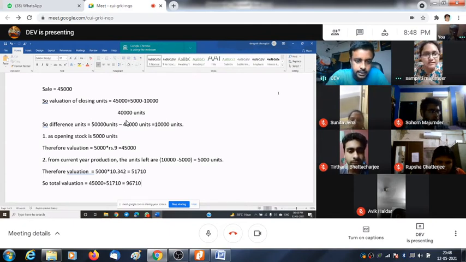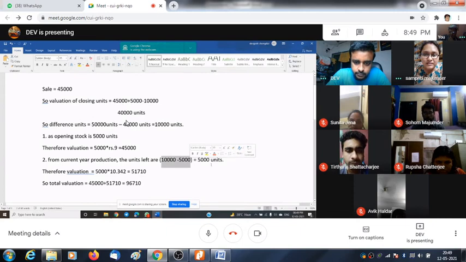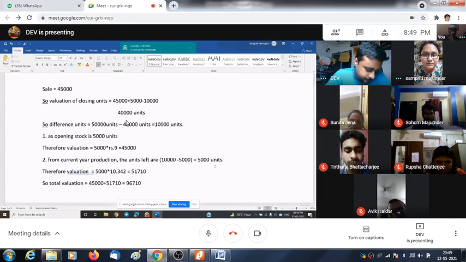Yeah, understood. So the leftover stock will be 10,000 minus 5,000. This is the total leftover units, right? 10,000 closing stock, 5,000 units are gone. So the difference will be 10,000 minus 5,000. This is the leftover unit, 5,000 units. Have you got it? Yeah.